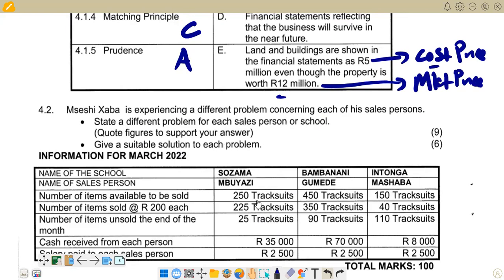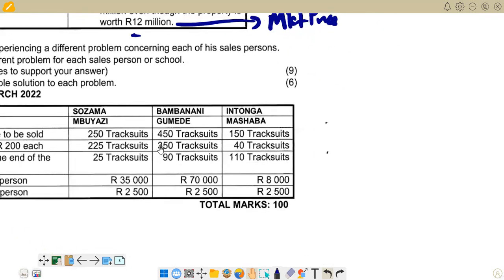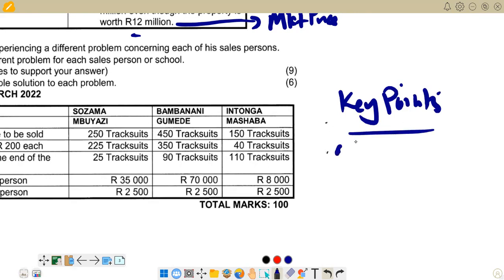So we can give a hint in terms of exactly what key points we should check when we are looking for these problems. We have our main key points that we have to go through to check on each and every column. Key points that we should take note of: we should take note of missing items.